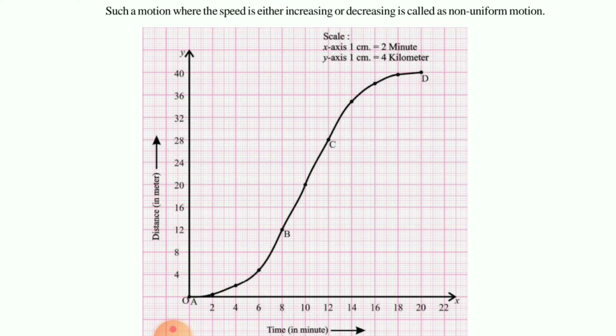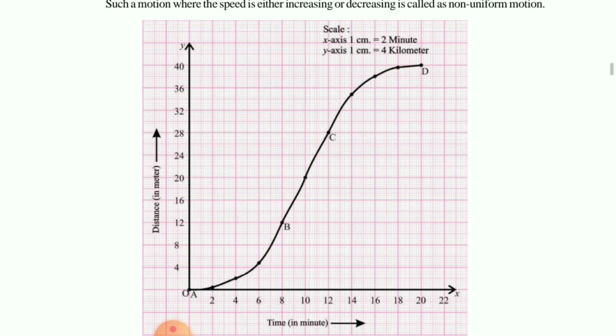We are not maintaining proper speed while walking, and at different speeds we have different distances at different time durations. So we will have a graph that is not uniform, somewhat S-shaped, and that type of graph is known as non-uniform motion. The distance is not fixed and the time duration is also not fixed.